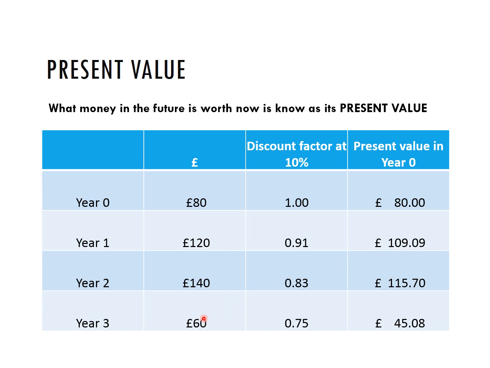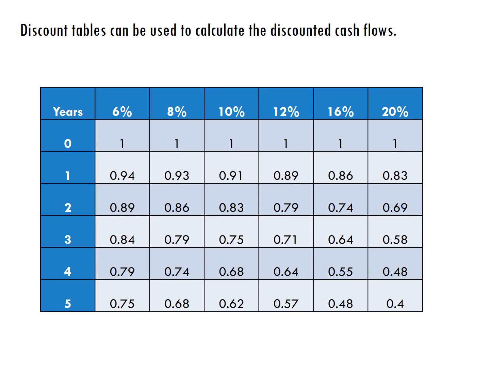The present value of £60 given to you in year three would be £45.08 today. So we use this concept of discount factors to take future cash flows and bring them back into what they're worth today, assuming a certain rate of interest at the bank. As I said, discount factors at 10% would be these ones, but as we get different rates of interest perhaps in the bank, then we might consider using different discount factors to do our calculations.